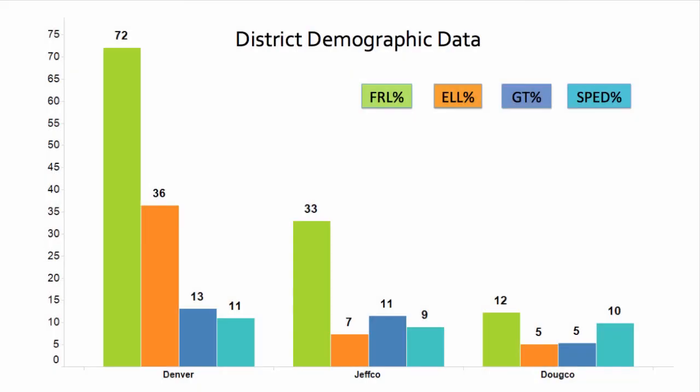Here are the 2014 demographic data for Denver, Jeffco, and Jeffco schools. 72% of kids in Denver qualify for free and reduced lunch, or FRL, a measure of poverty. In contrast, only 12% of kids in Jeffco qualify for free and reduced lunch. The differences in the percentage of kids in poverty is the largest demographic difference between these districts.